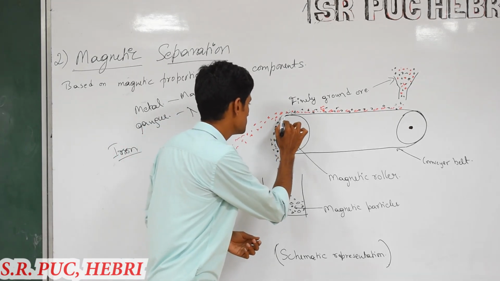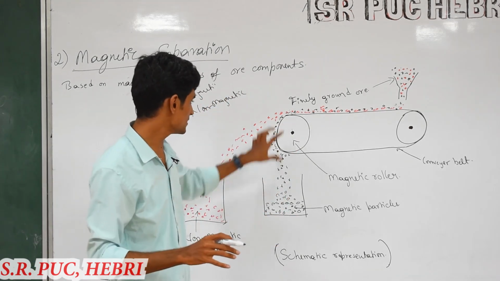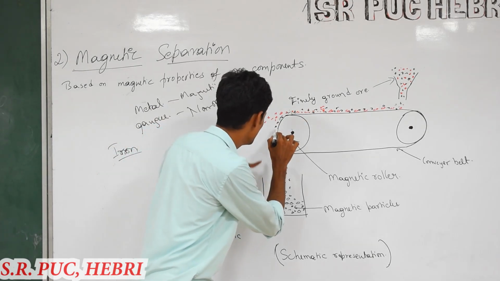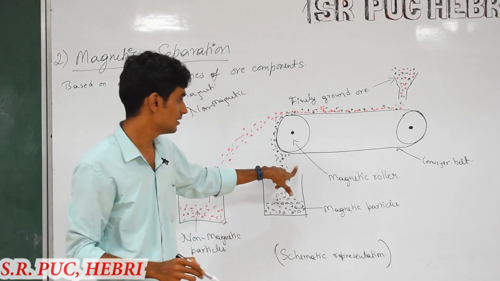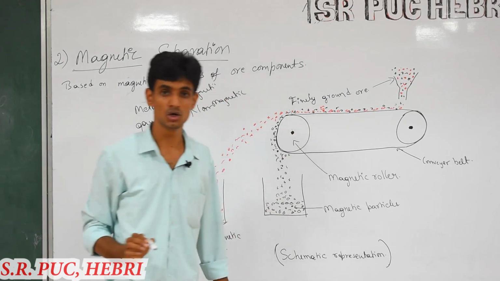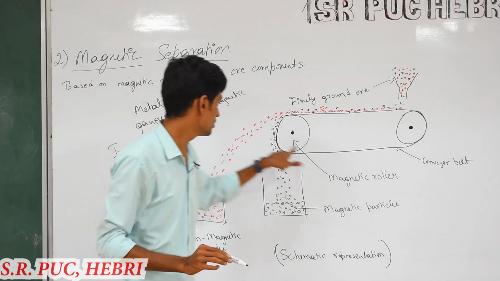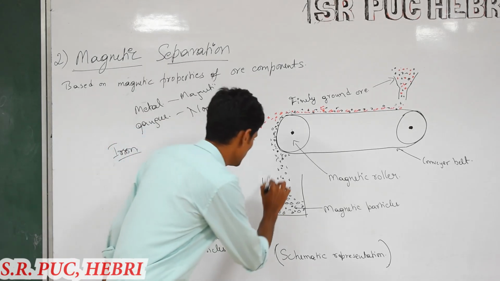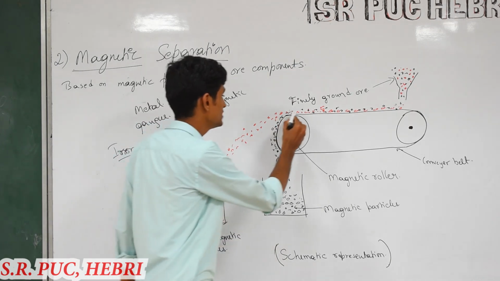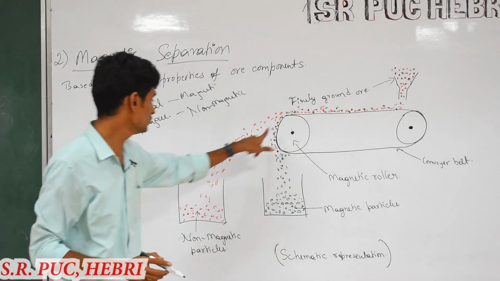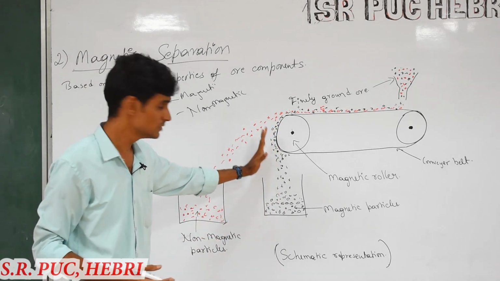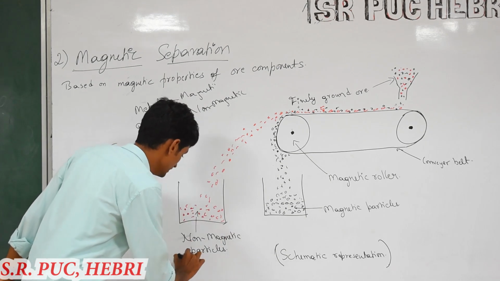The particles attracted toward this roller will fall close to the belt and be collected in this container, whereas those not attracted will fall away from this setup and be collected here.